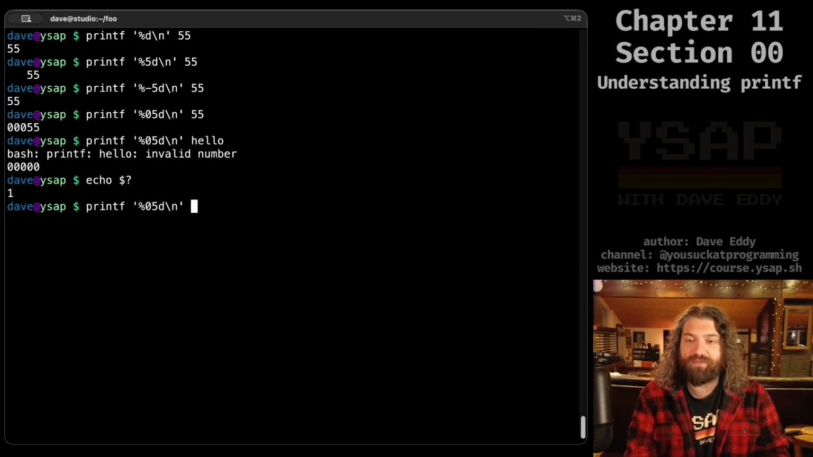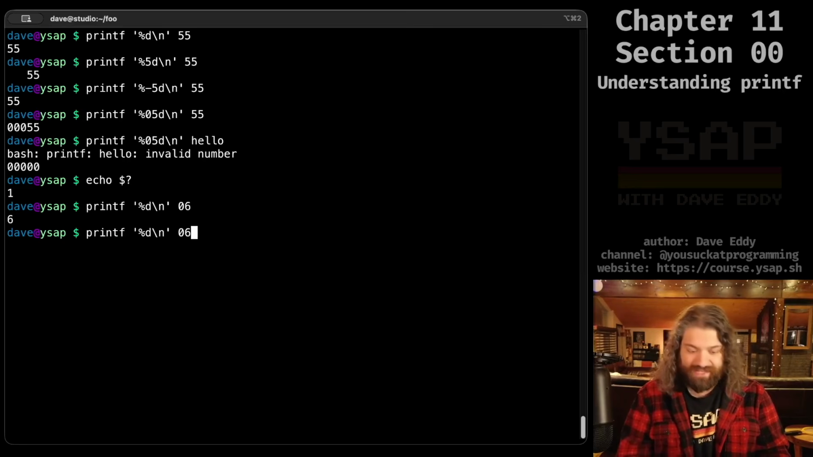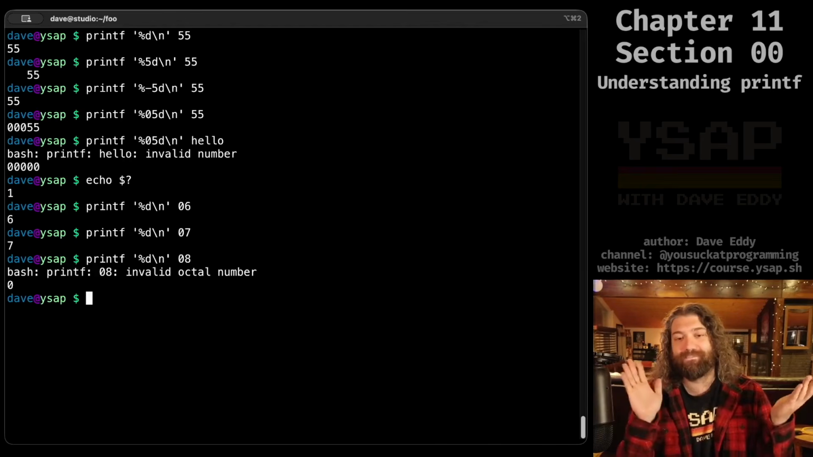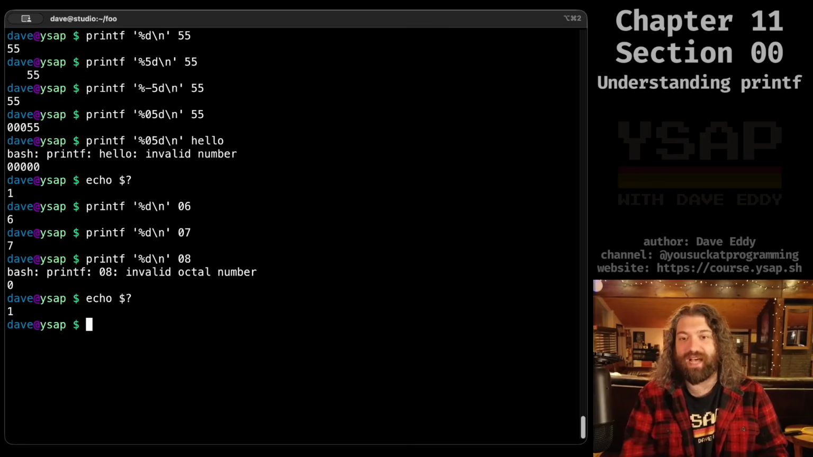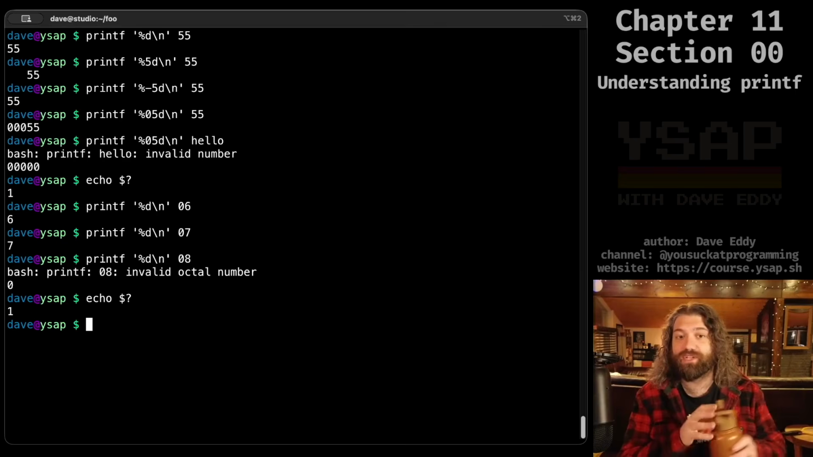Now, like before, we've done something similar to this. Let's format a number, and the number we're going to give it would be 06. Do you see where this is going? We've done this before. 07, that works. 08, we get an error message. We get an error message because it's octal and it's too big. It does give us an error return code, so that is very convenient. I do appreciate that.